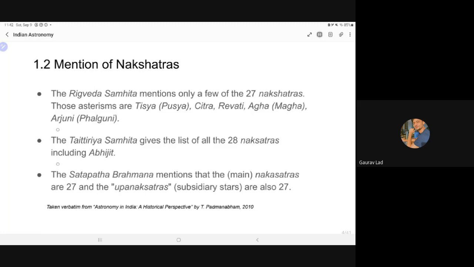The Shatapatha Brahmana mentions that the main nakshatras are 27 and the Upa nakshatras are also 27. I think here they're talking about the Yogatara and the other stars in that nakshatra.